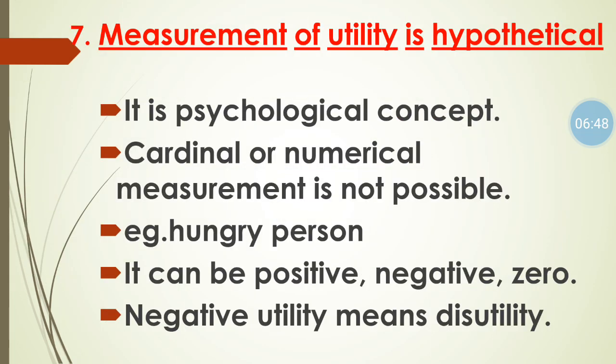Next, measurement of utility is hypothetical. Hypothetical means in our way. As we have learned in a previous topic, utility is a subjective, psychological and individual concept. We cannot measure it. It means utility is not cardinal and numerical. We cannot measure utility in numbers. We cannot say I got 1 utility, I got 2 utility, 3 utility and so on. It depends from individual to individual. It is a psychological concept.